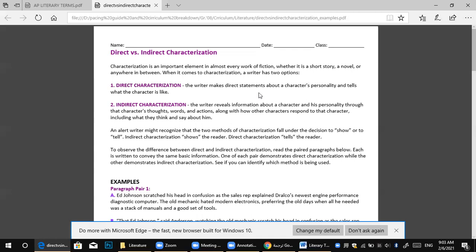That's direct. But indirect, I give you information about the character and his personality through the character's thoughts, words, and actions, along with how the other characters respond to the character.